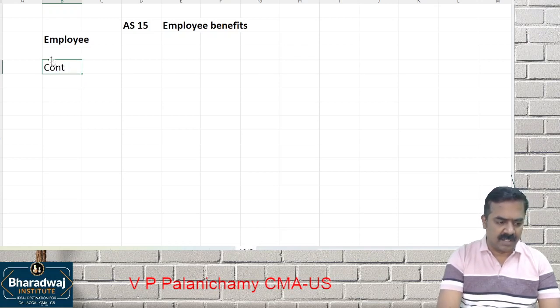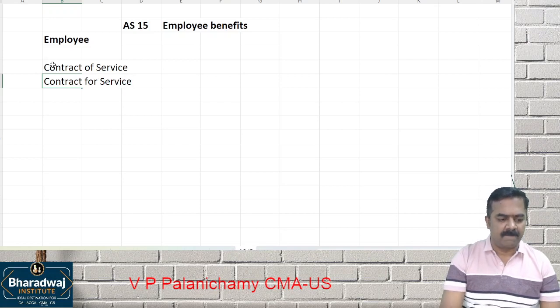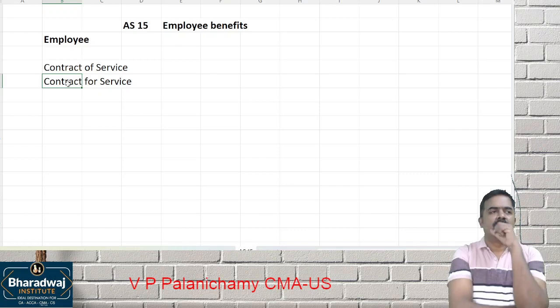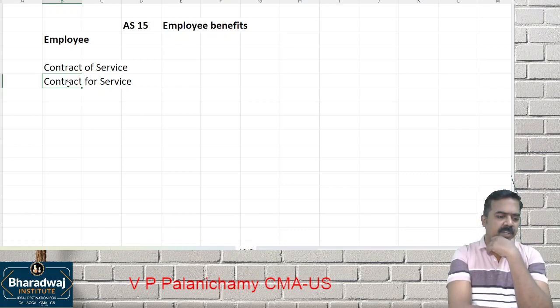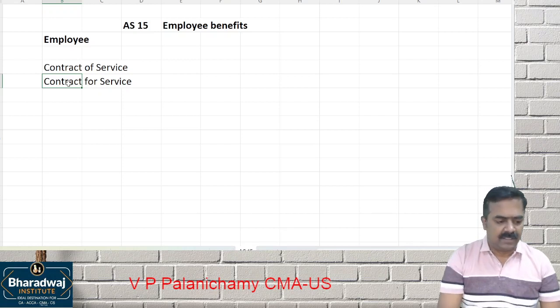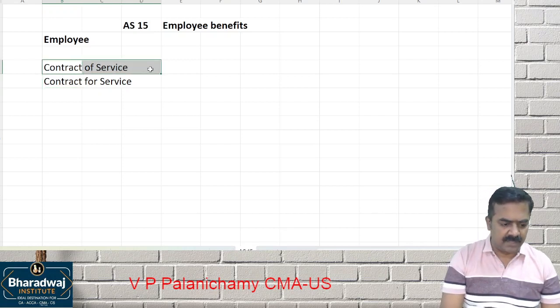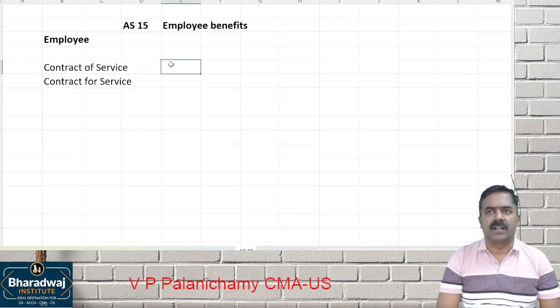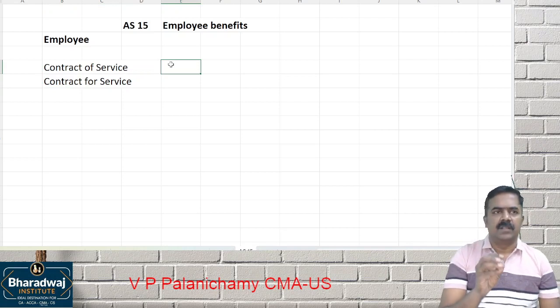There are two words that are used. One is called contract of service. Second one is called contract for service. What is the difference? What do you mean by contract of service? What do you mean by contract for service? Contract of service: your services are contracted by me, which means you cannot do that work for anybody else without my permission.